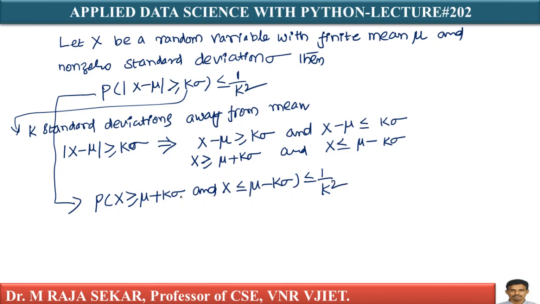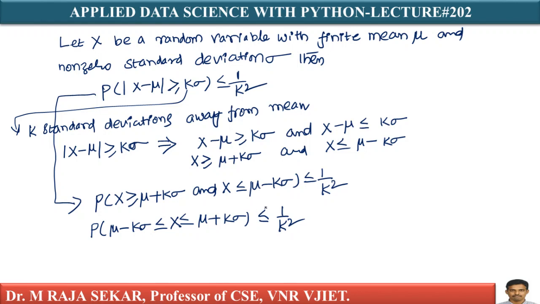I can rewrite it as P of mu minus k sigma less than or equal to x less than or equal to mu plus k sigma is less than or equal to 1 by k square. It's a simple thing.